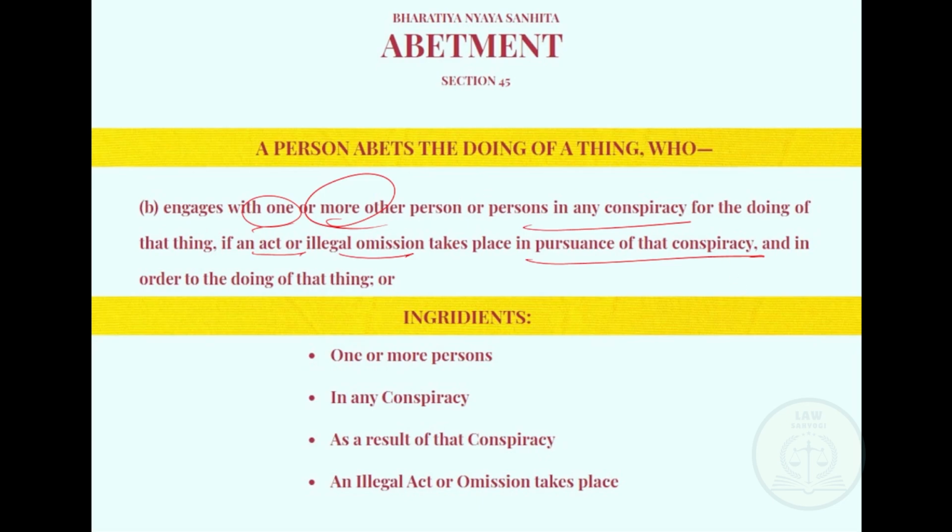First of all, there has to be one or more than one person, there has to be a conspiracy present, and in pursuance of that conspiracy, or as a result of that conspiracy, an illegal act or omission takes place.